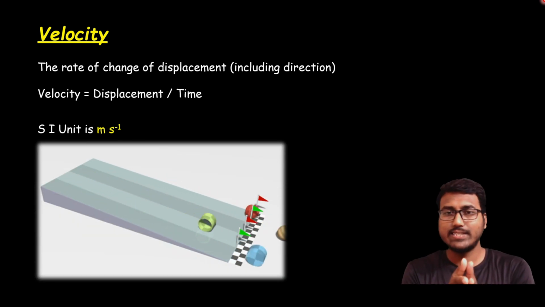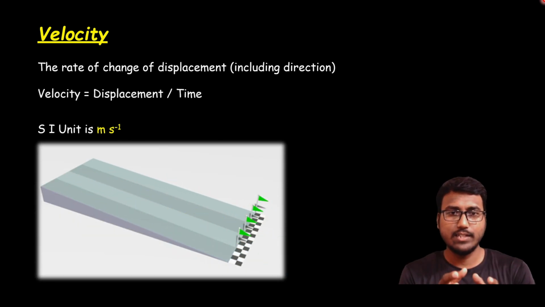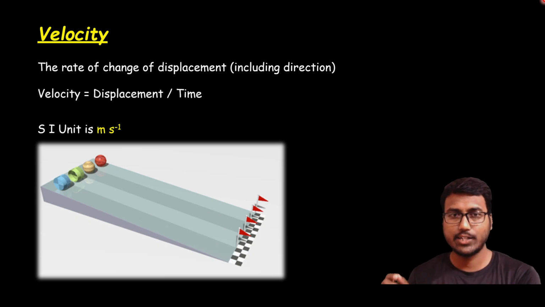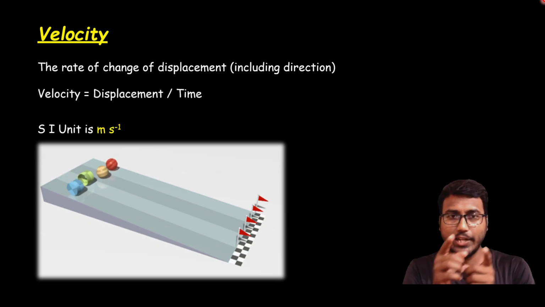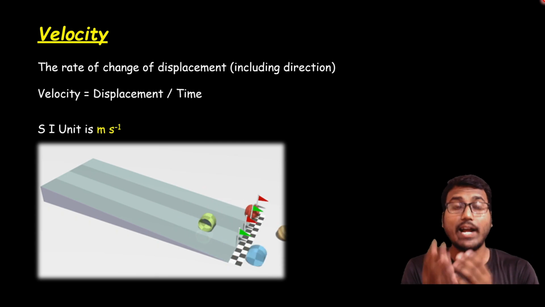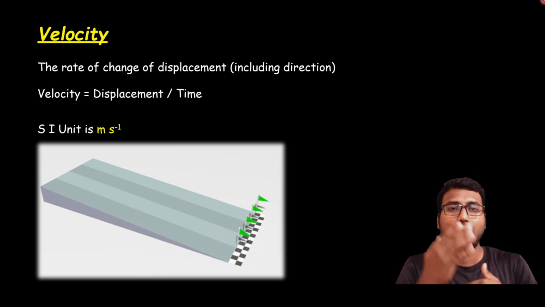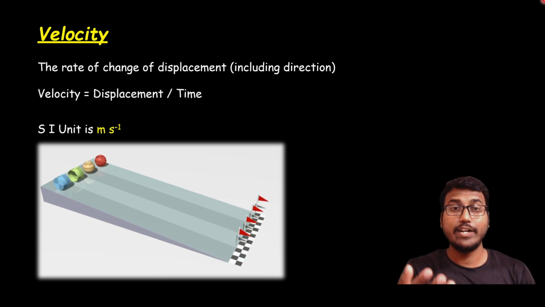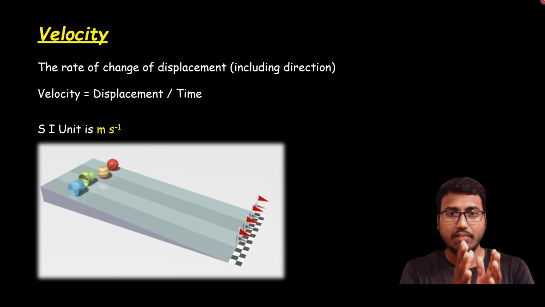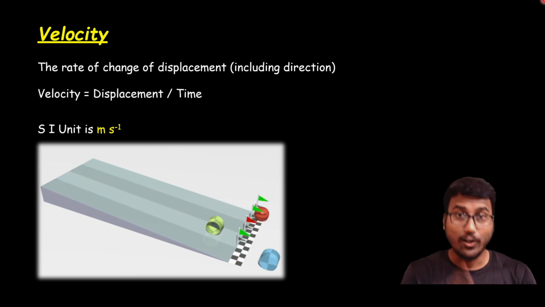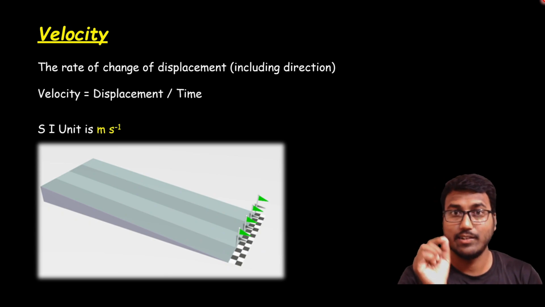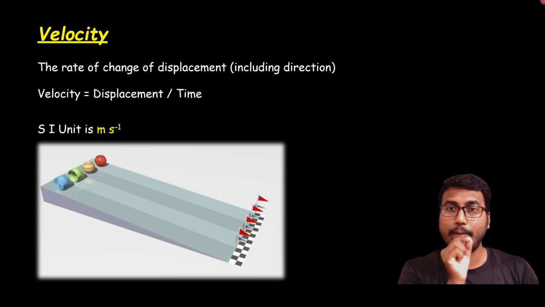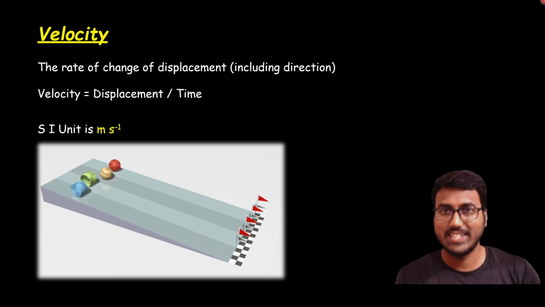Yes, here you can see all the objects are moving in a particular direction, right? But here the magnitude is changing. So there are different velocities for different objects here, but they have a particular direction and they also have a particular speed. That means speed in a particular direction is called velocity.